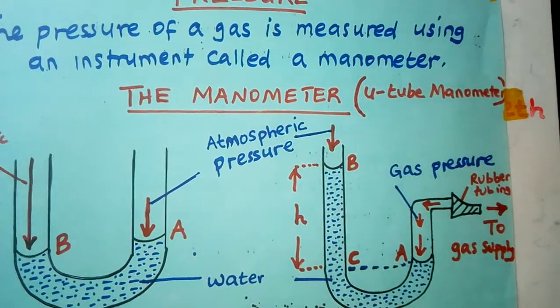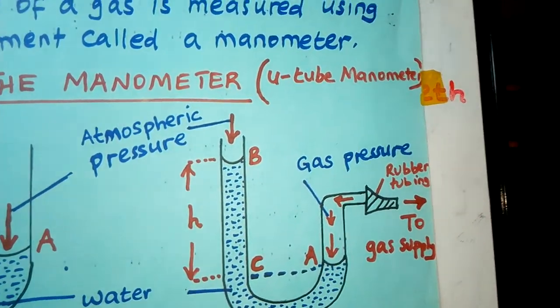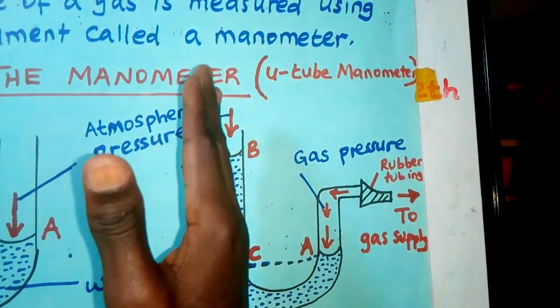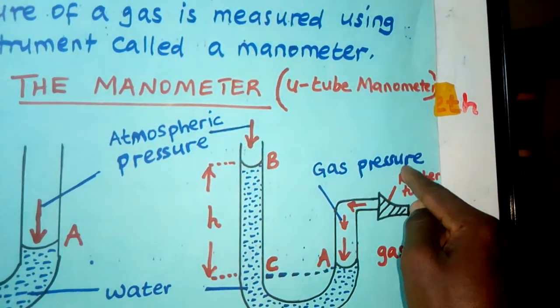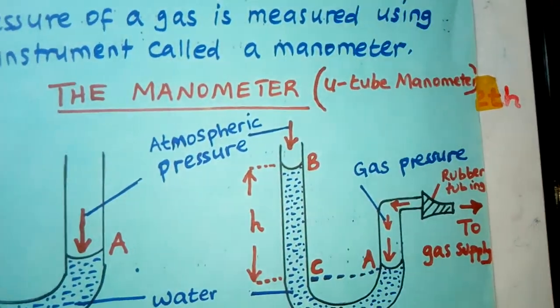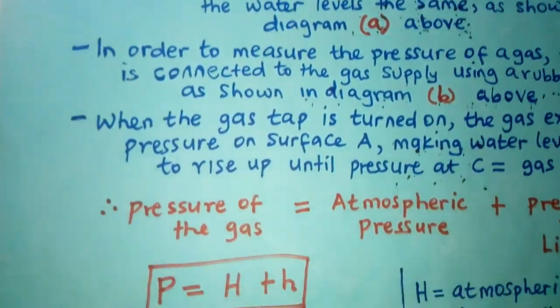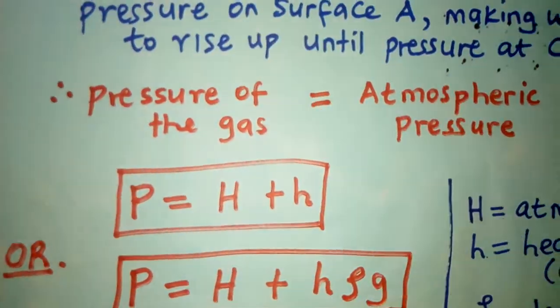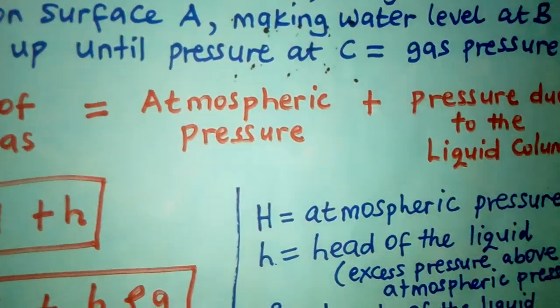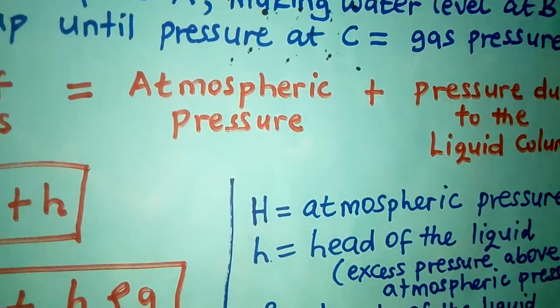So now, how do you calculate the pressure of the gas? Remember, you want to measure the gas pressure. You simply add these pressures; it equals this one. The gas pressure equals atmospheric pressure plus the pressure due to the liquid column. Okay? So this is what we are saying: the pressure of the gas is equal to atmospheric pressure plus the pressure due to the liquid column.